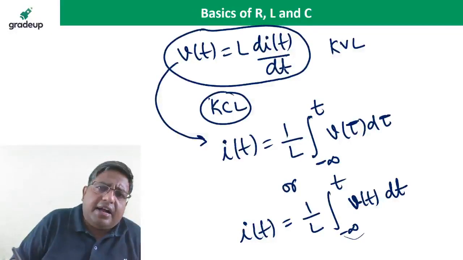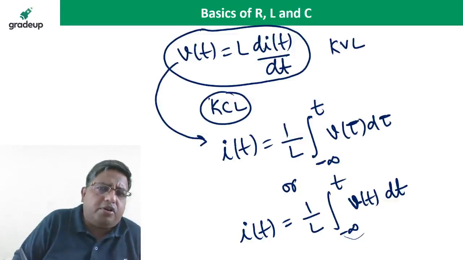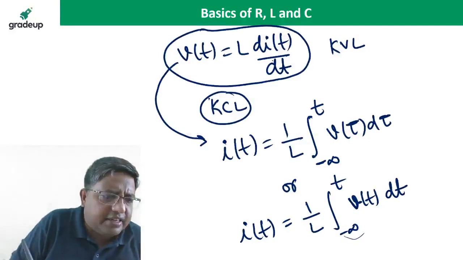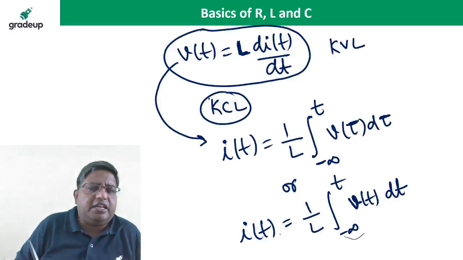But if current is not a function of time and becomes constant, the voltage drop across the inductor becomes 0, because there is no flux change across the inductor. So there is no voltage drop across the inductor. So this is the KVL equation, and it is the KCL equation.